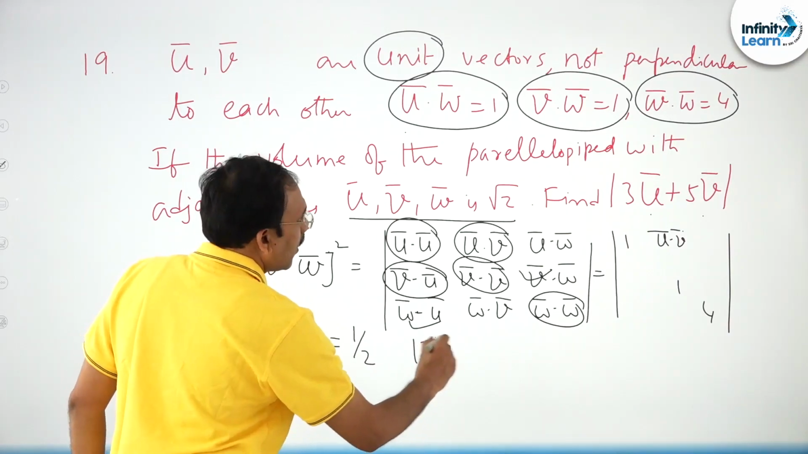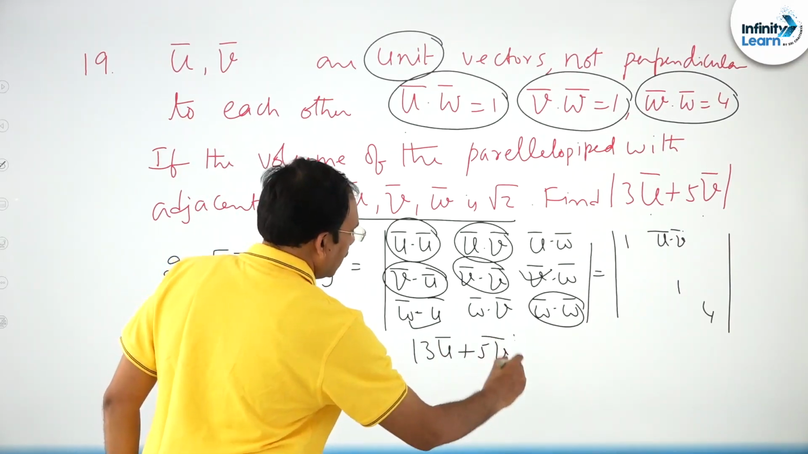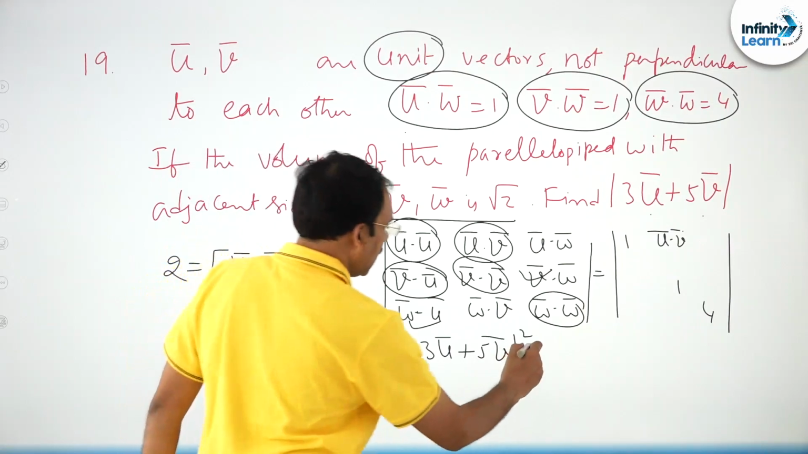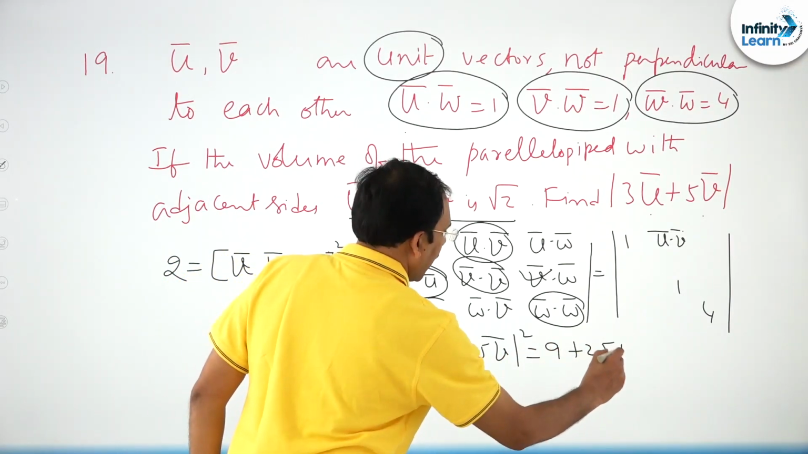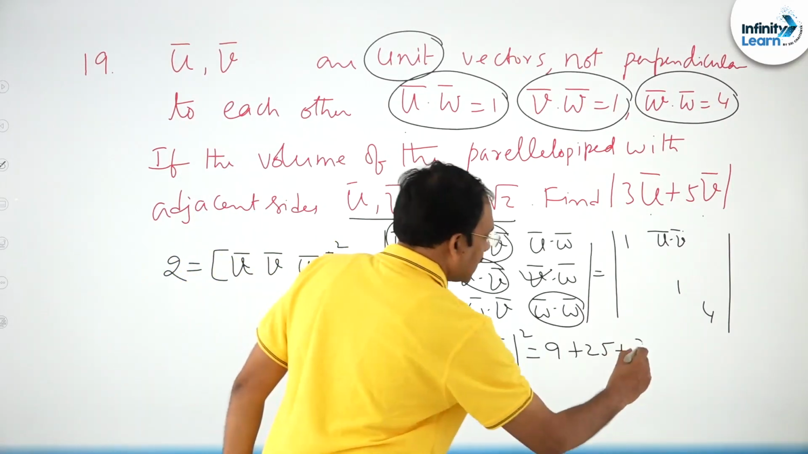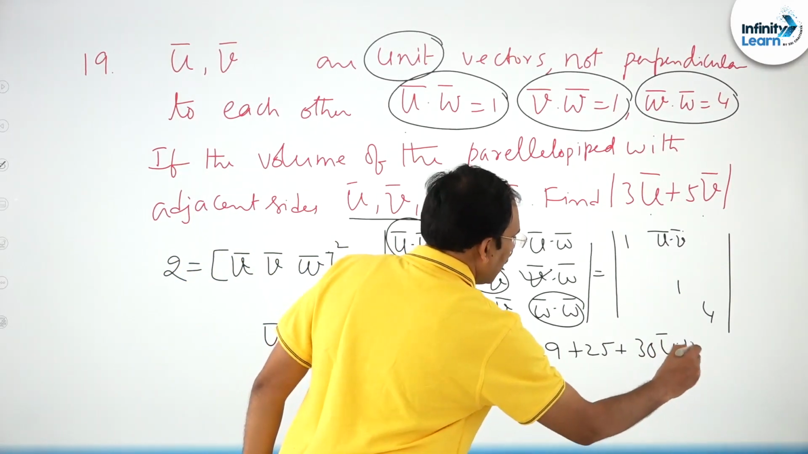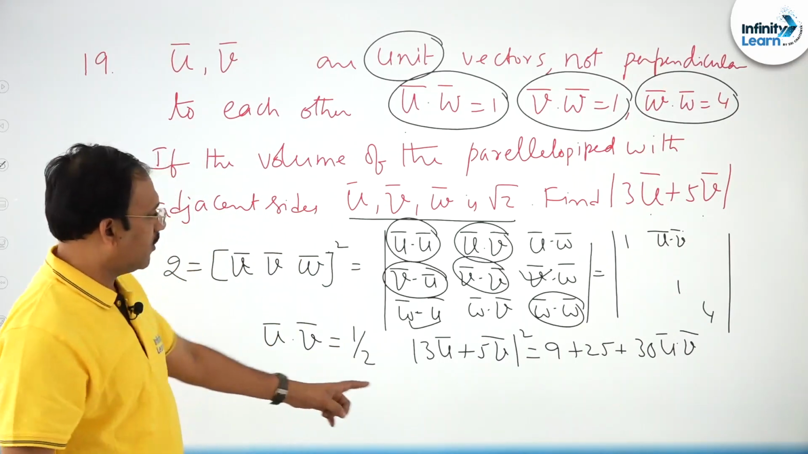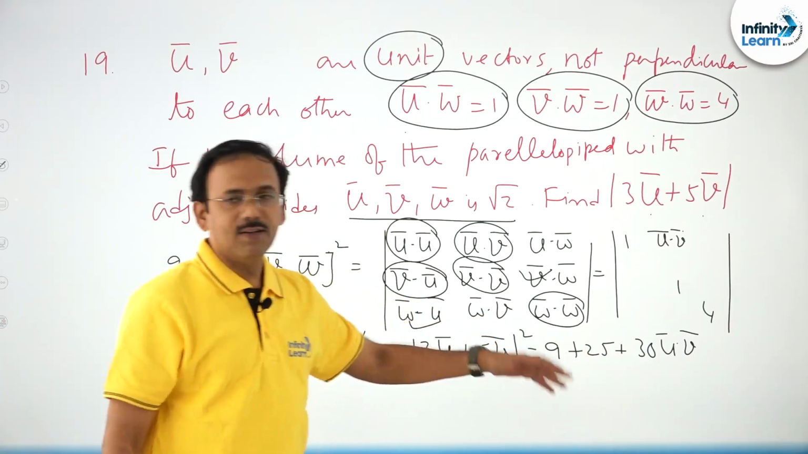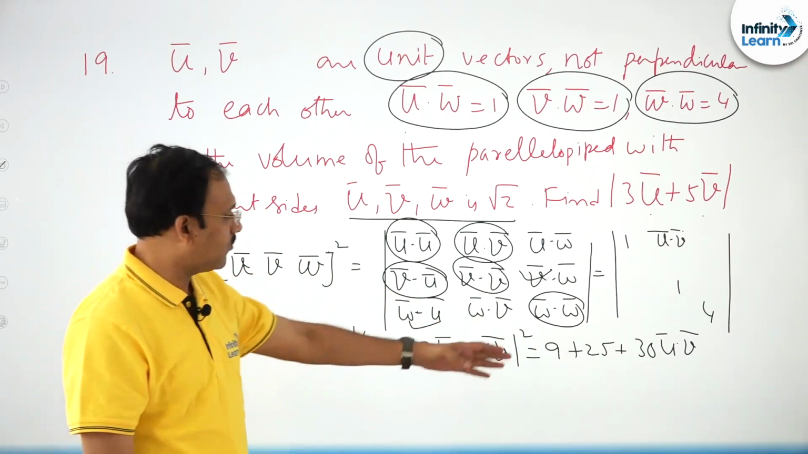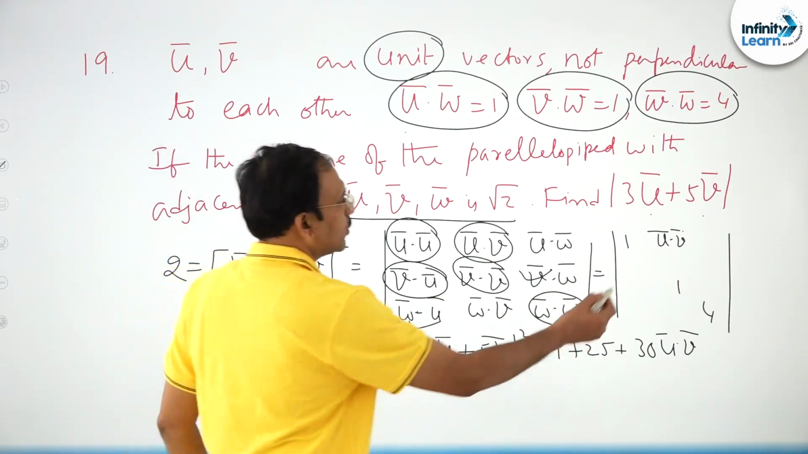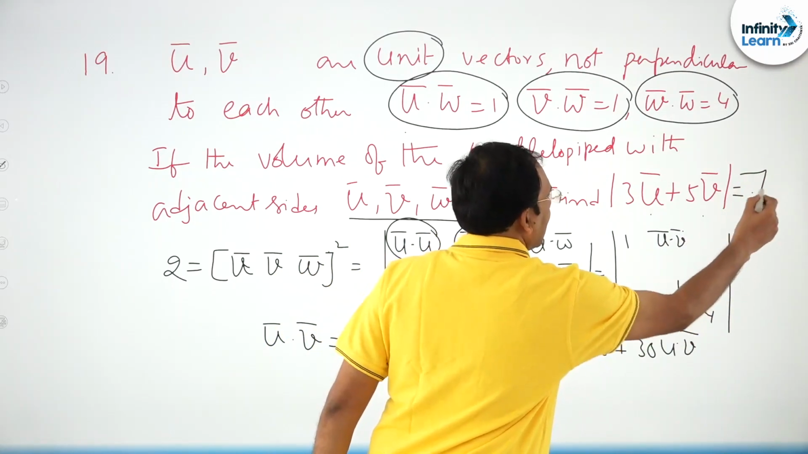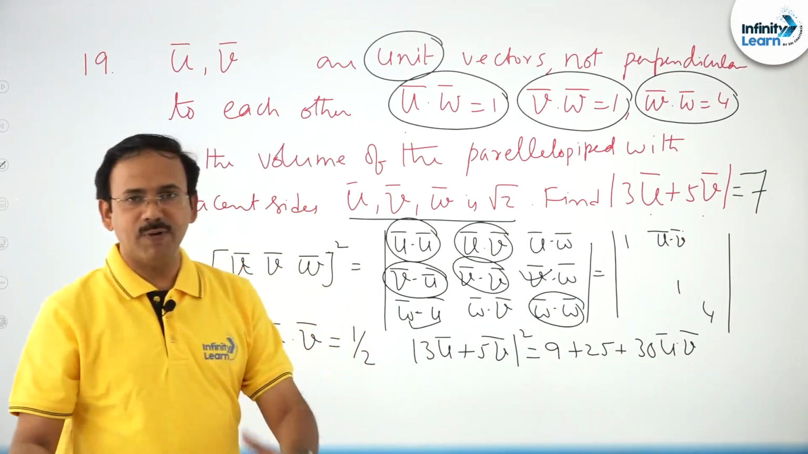Consider 3u bar plus 5v bar whole square, which you can write as 9 magnitude of u bar square, 25 magnitude of v bar square plus 30 u bar dot v bar. Now, friends, u bar dot v bar is 1 by 2, which gives 15. 25 plus 15 is 40, plus 9 is 49. So its square root is going to be 7. That's all, a very simple question.